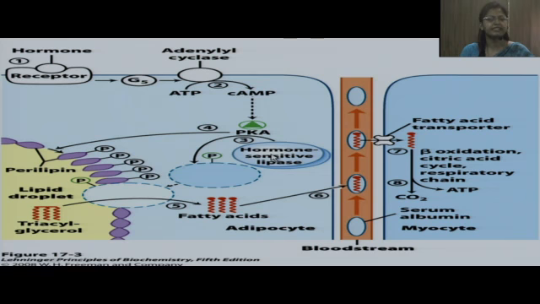Now, since in obesity insulin resistance is there and insulin receptors are not functioning well, the inhibitory action of insulin on hormone-sensitive lipase is impaired, and hence more and more active hormone-sensitive lipase is available, leading to more hydrolysis of triglycerides into fatty acids and availability of more fatty acids in the blood, leading to hypertriglyceridemias.